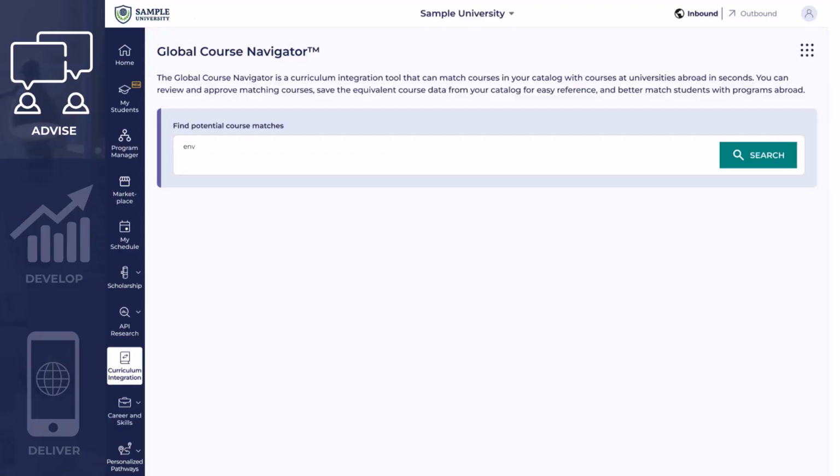Make best-fit course recommendations for students to keep them on track with their degree by leveraging AI course matches in the Global Course Navigator.